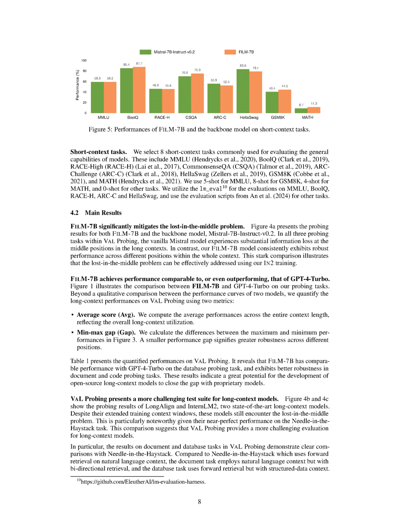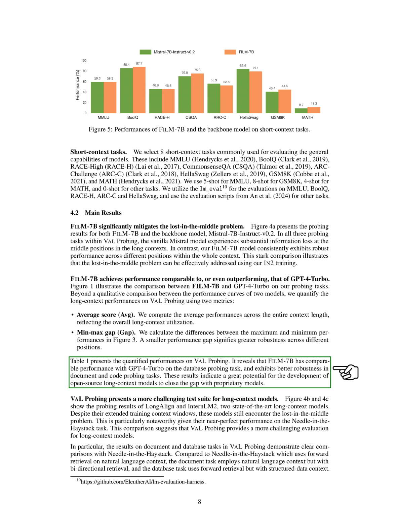Section Summary. In this section, we introduce VAL probing, a retrieval-based approach that explores three context styles: document, code, and structured data context, and three retrieval patterns: forward, backward, and bidirectional retrieval. Each context in VAL probing contains approximately 32K tokens, with each task comprising around 3K examples. We evaluate the performance of FILM-7B on probing tasks and real-world long-context tasks, comparing it with various open-source and proprietary models, showcasing FILM-7B's ability to address the lost-in-the-middle problem and achieve competitive performance with models like GPT-4 Turbo.